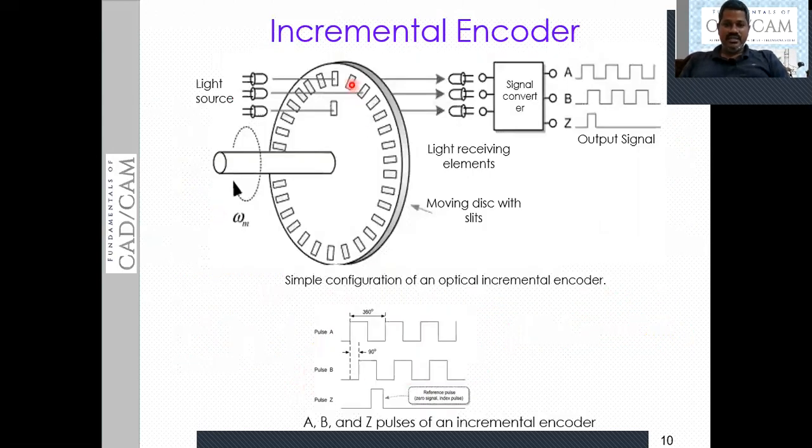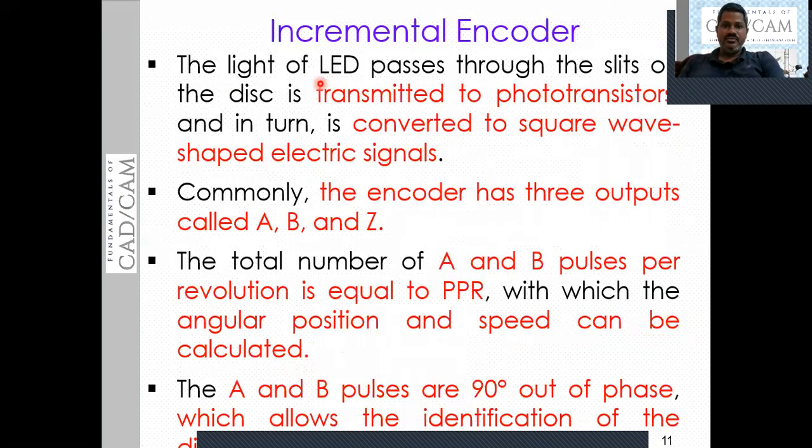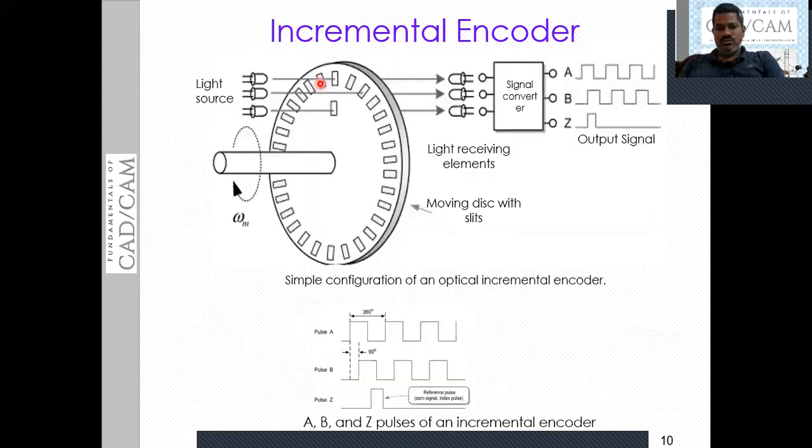You can see the typical figure of the incremental encoder. As I said just now, it consists of a rotating disc on which you have fine slits, which are arranged side by side. You have a light source here.